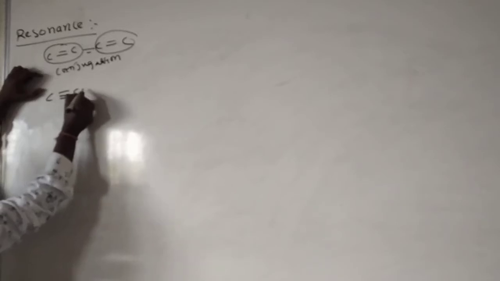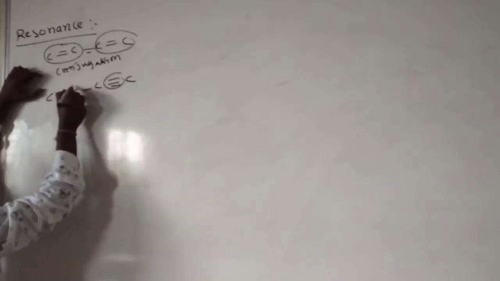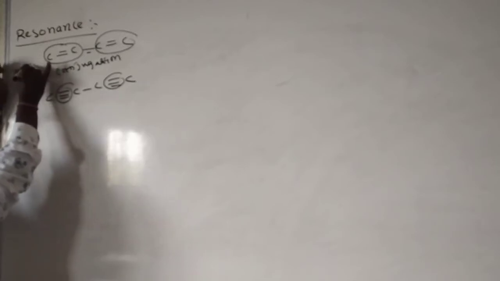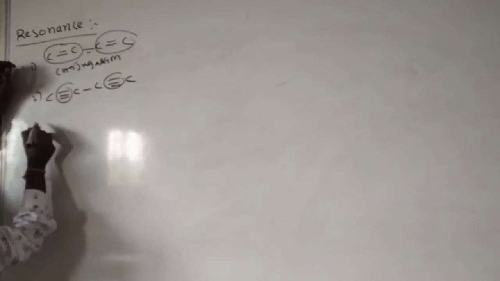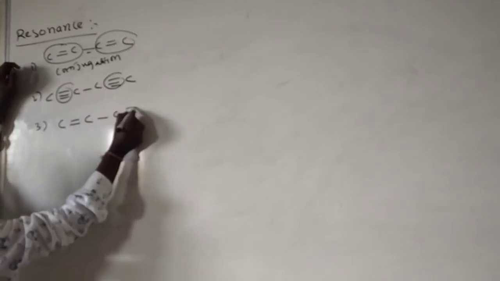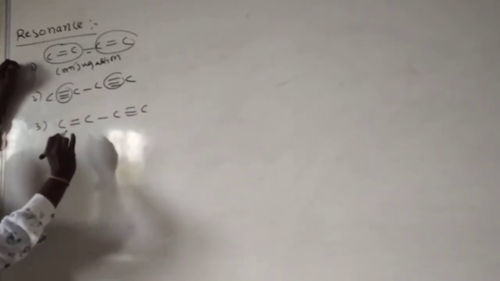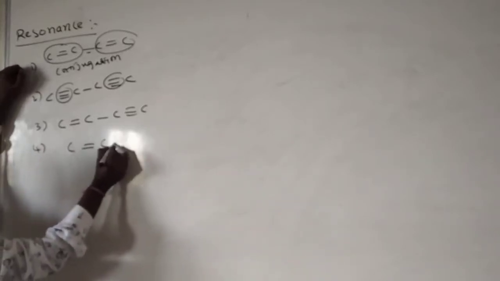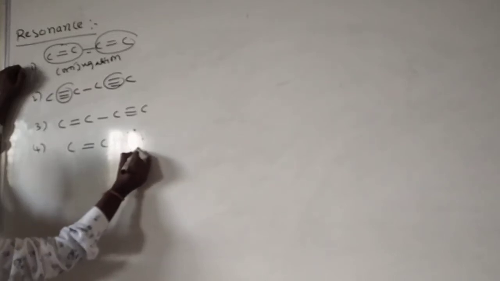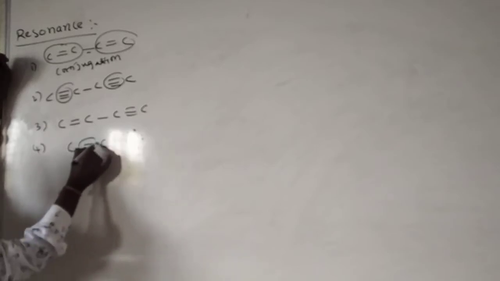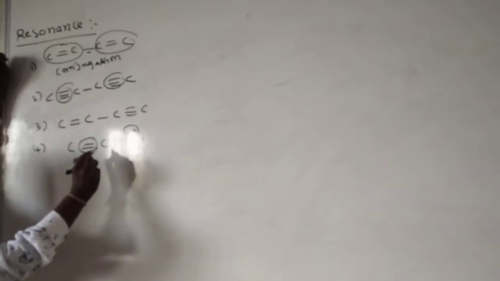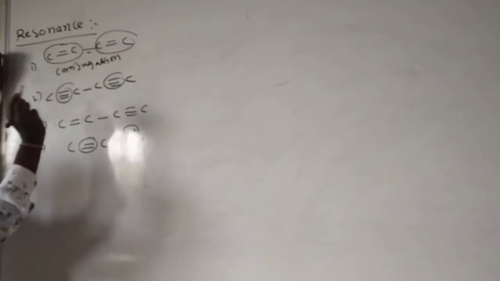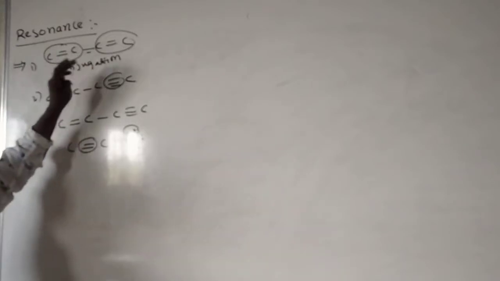If two triple bonds are separated with one single bond, that is also conjugation. A double bond separated from a triple bond, or a triple bond separated from a double bond, is also conjugation. And a double bond in conjugation with a lone pair of electrons is also one type of conjugation. Then resonance is also possible. Resonance is possible in all these systems which have conjugation.